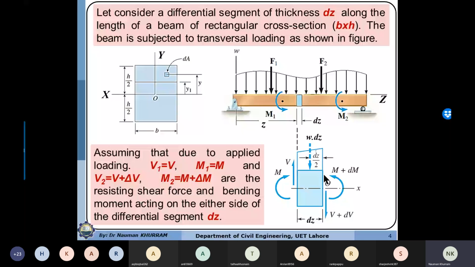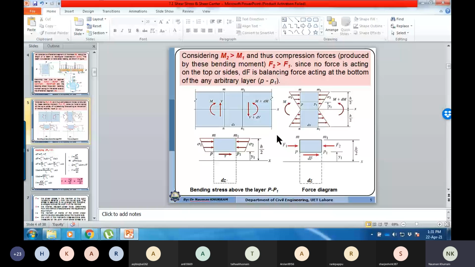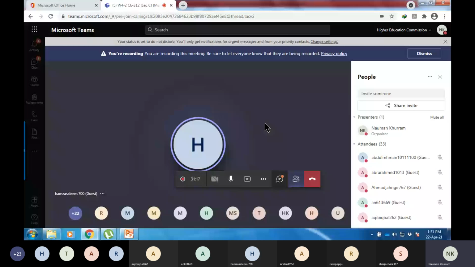So this is section 1, which is regarded as M1 and N1, and section 2, which is regarded as M2 and N2. The distance between them is dz. Yes sir, M1 and M2 are applied moments from the previous slide. These two are applied. We are taking them from the bending moment diagram.